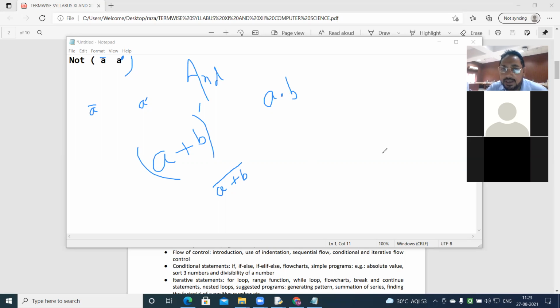Understood? A dot b is and, or the intersection sign you normally take is also sometimes used, but most of the time this symbol is used, dot. Clear to you?